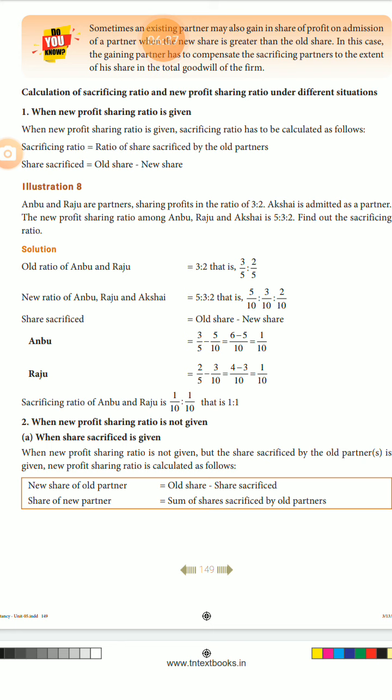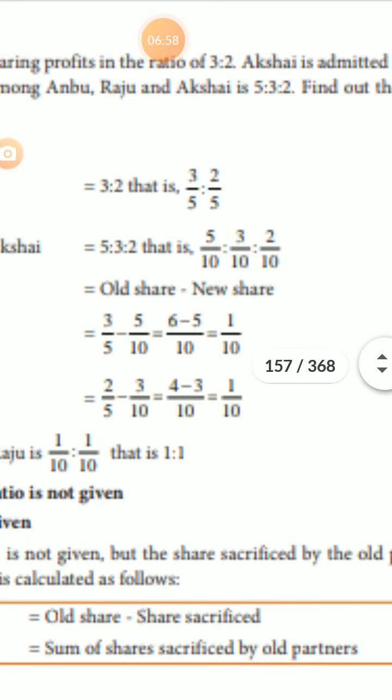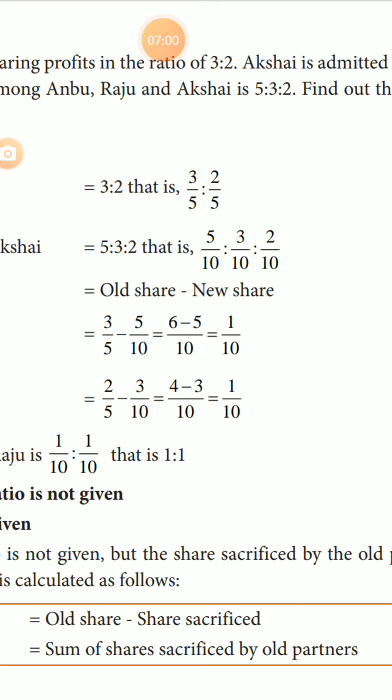Listen students, write step by step. First, solution. Old ratio of Anbu and Raju is 3:2, that is 3/5, 2/5. This 5 is very important: 3 plus 2 is 5, the total value. Anbu's share is 3/5. Raju's share is 2/5. Next, the new ratio of Anbu, Raju and Akshay.